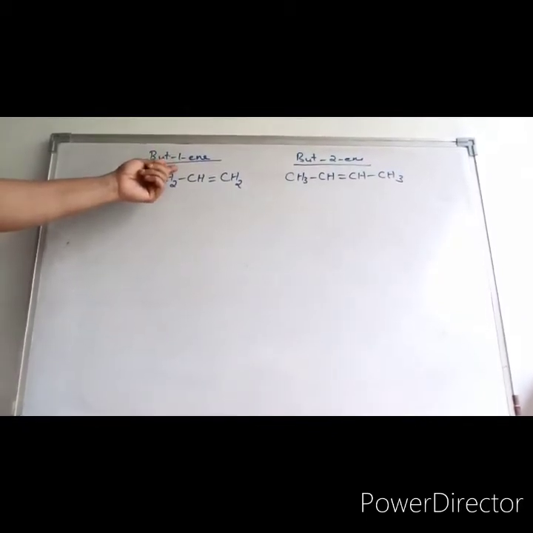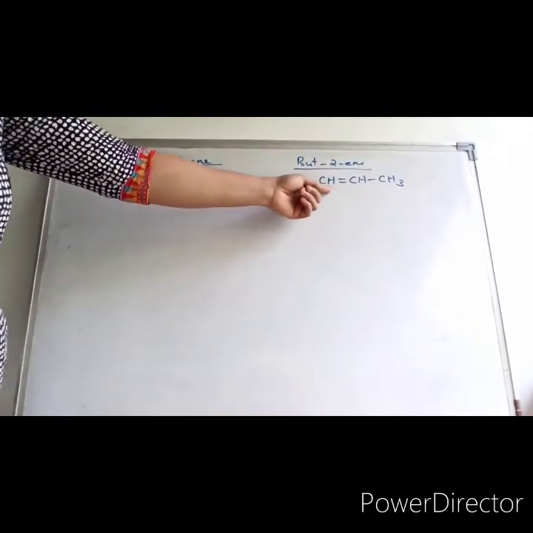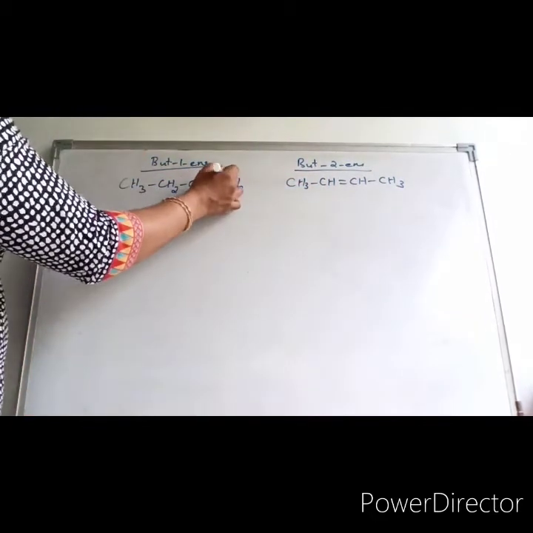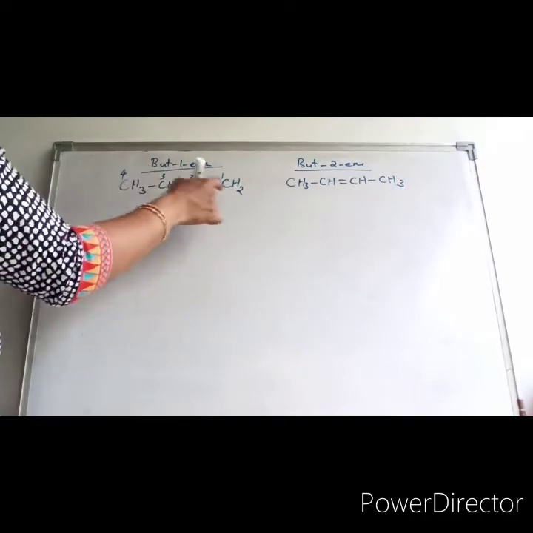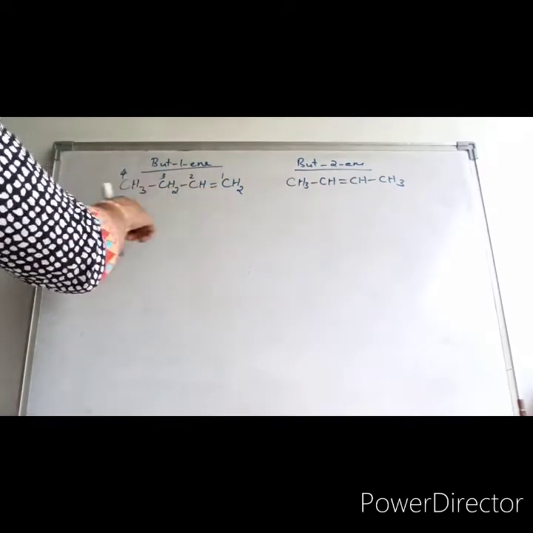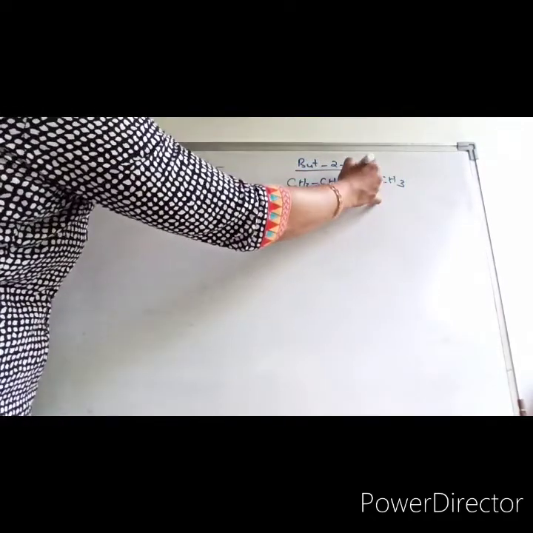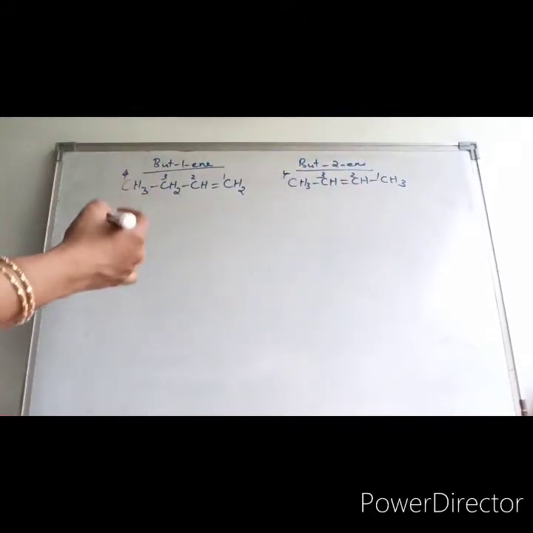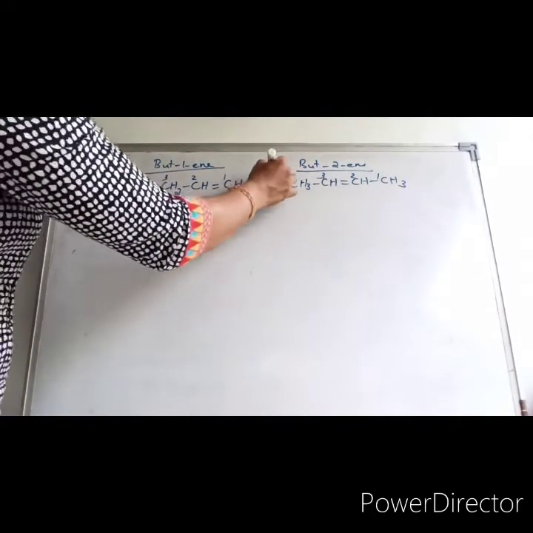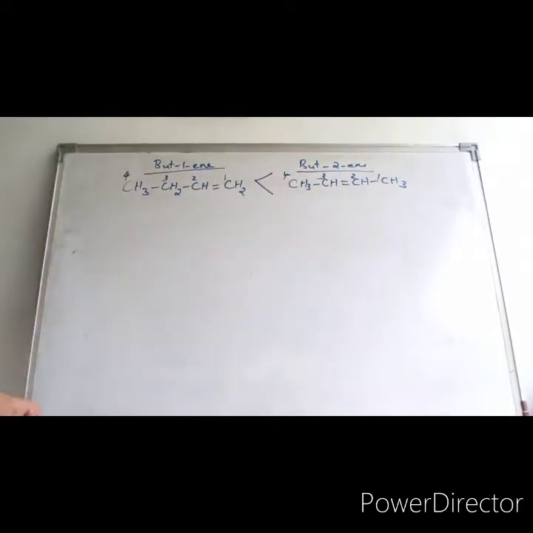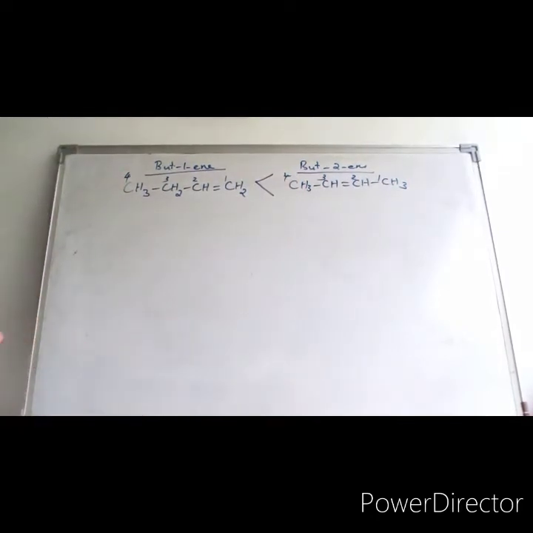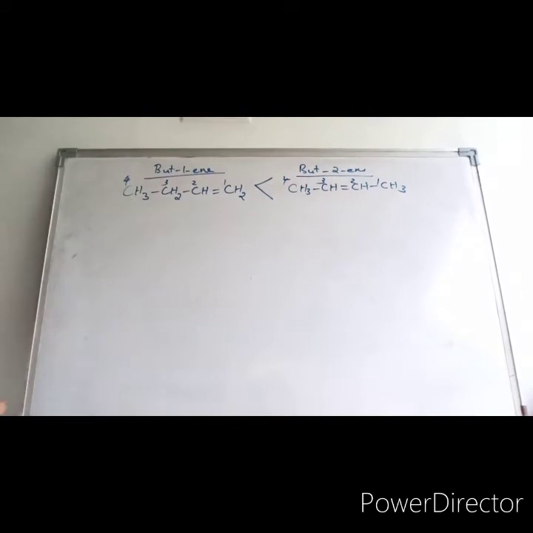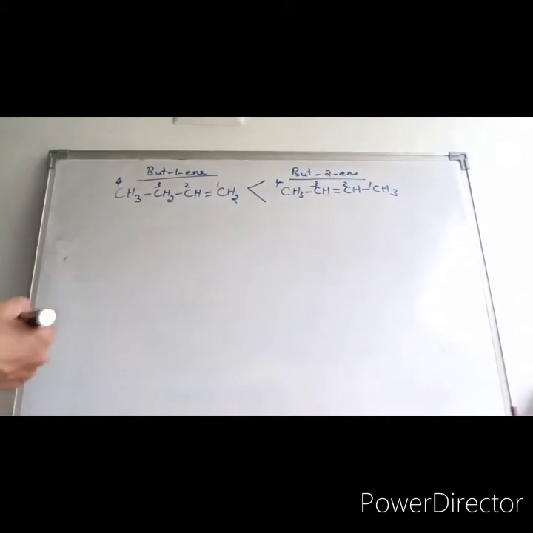This is but-1-ene and this is but-2-ene. This is the first position. You are having a double bond, so but-1-ene, since 4 carbons are there. Here in the second carbon you are having the double bond, so this is but-2-ene. It was found that but-2-ene is more stable than but-1-ene. This could be explained on the basis of hyperconjugation. So how will you explain it?